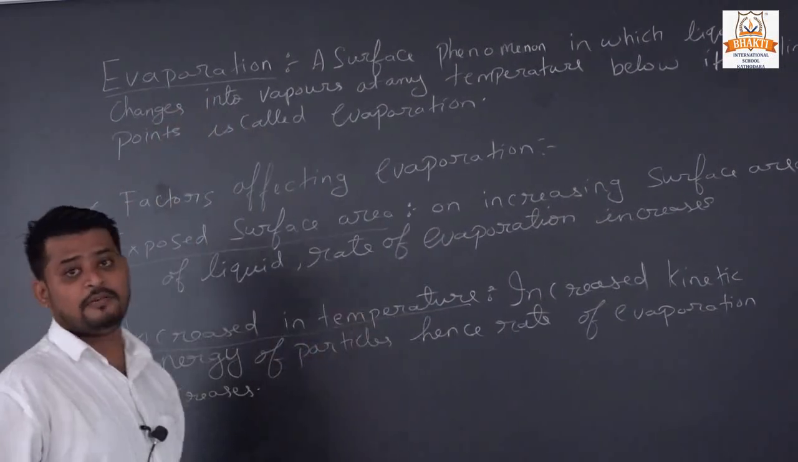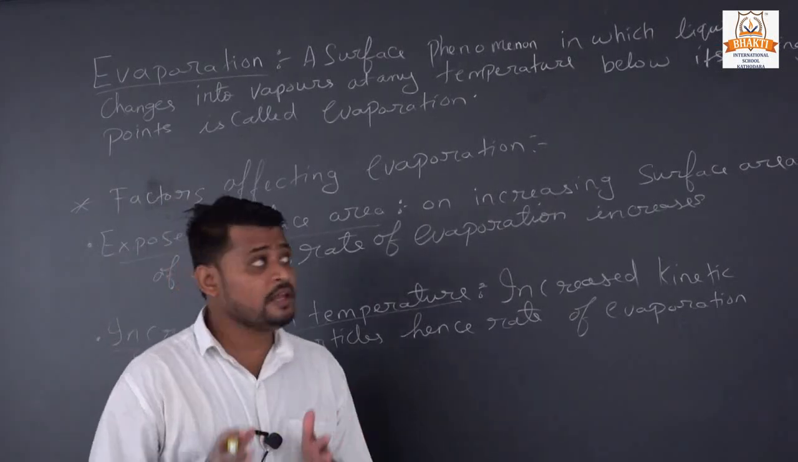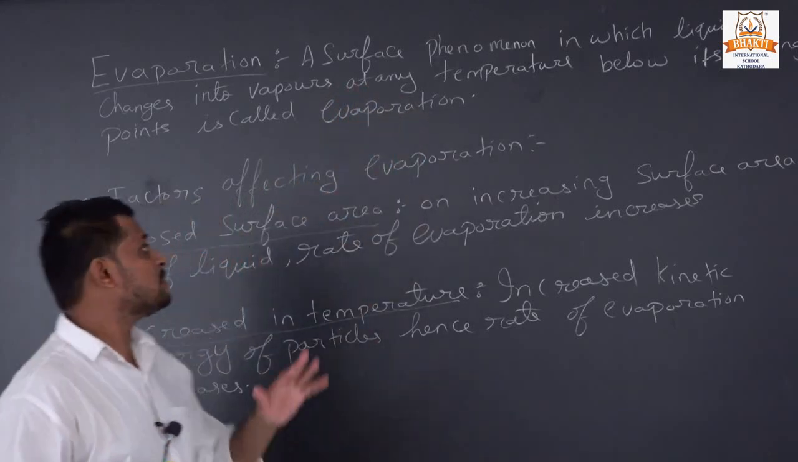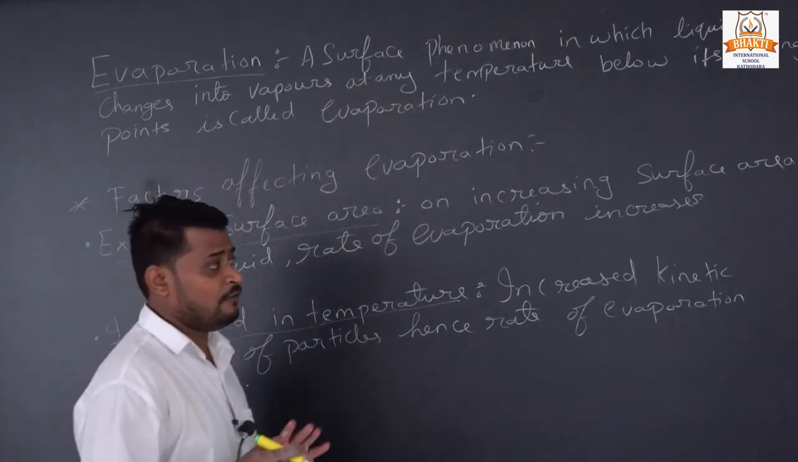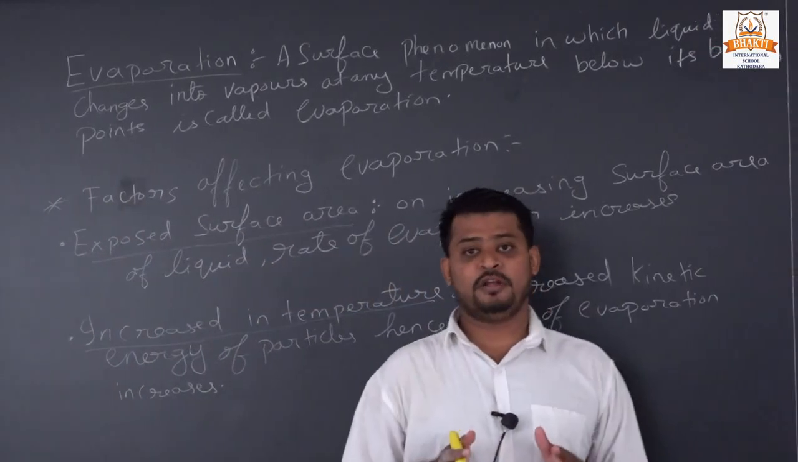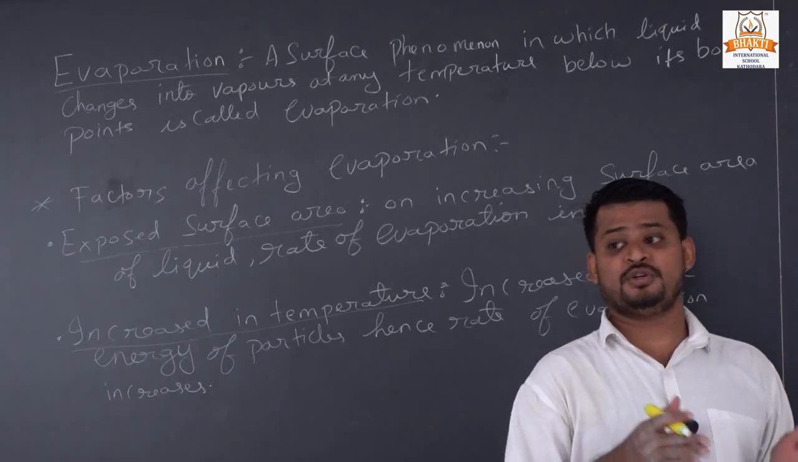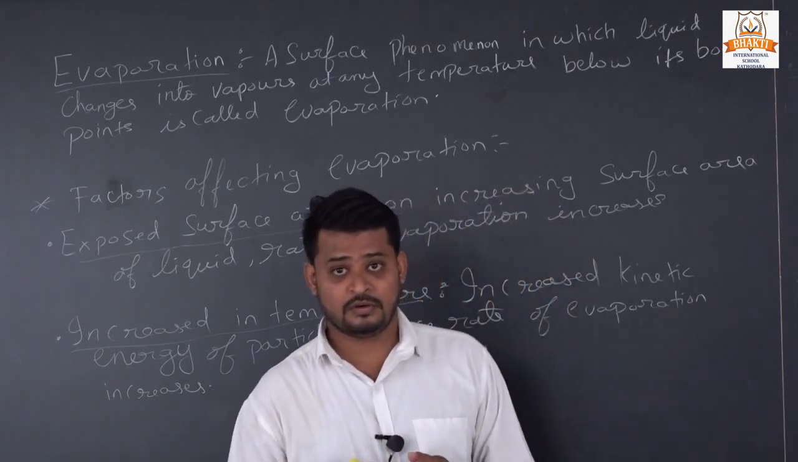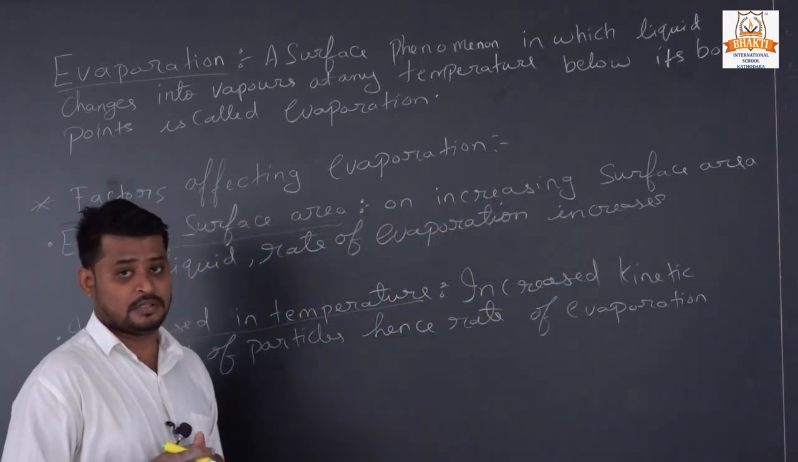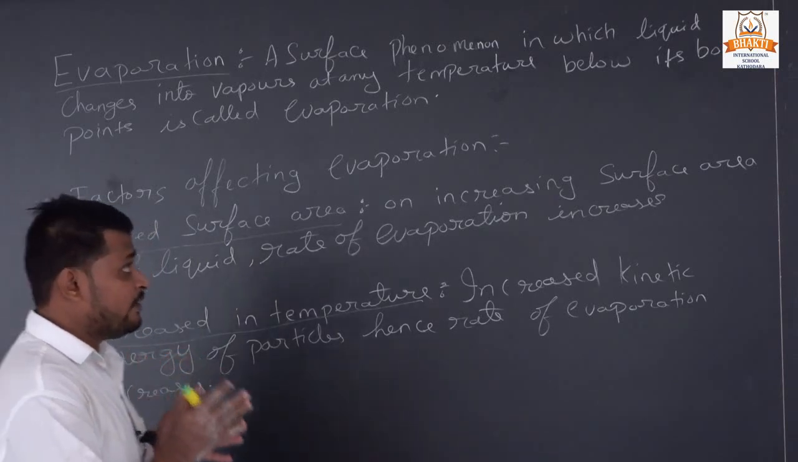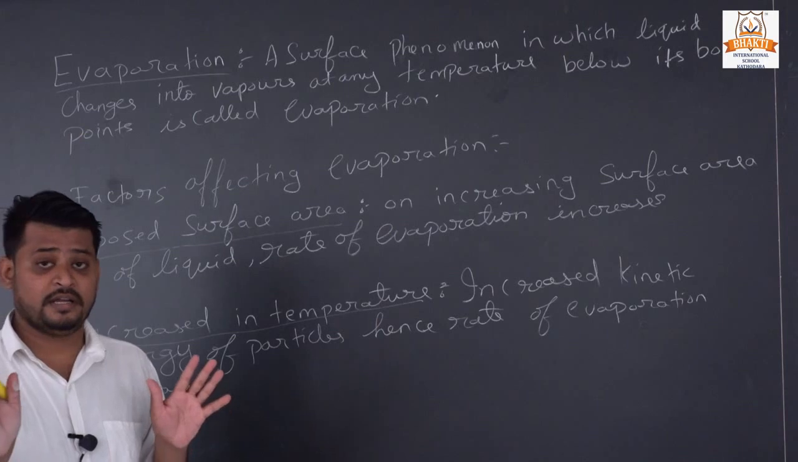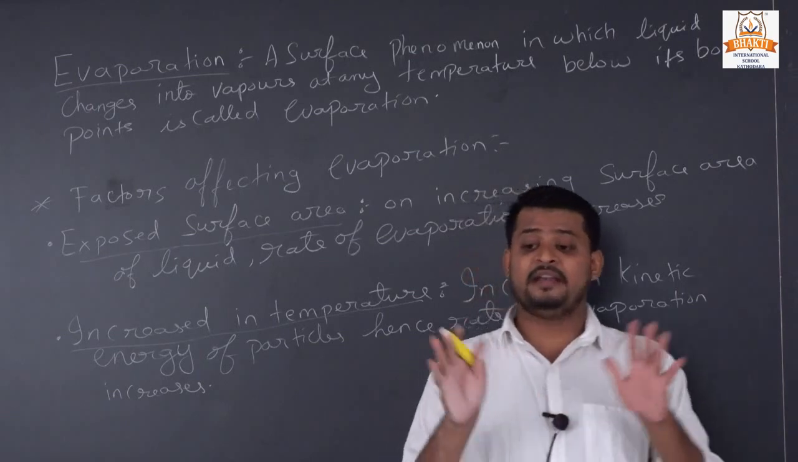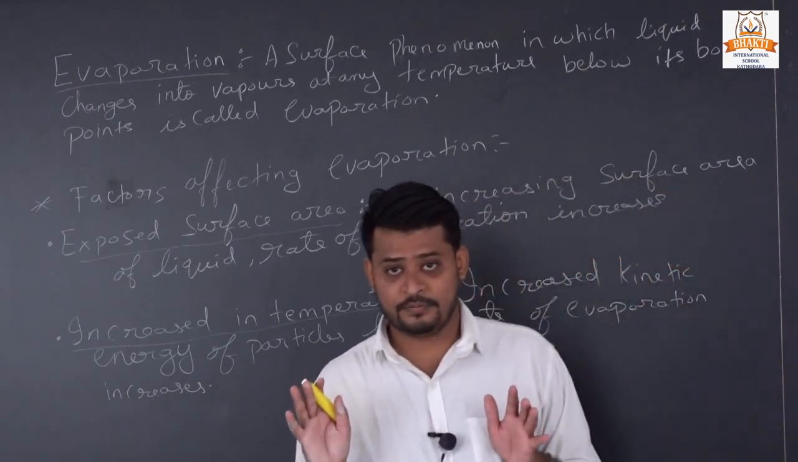What is evaporation? Evaporation is a surface phenomenon in which liquid changes into vapor at any temperature below its boiling point. We already studied boiling point. What is boiling point? At the boiling point, liquid changes into vapor at a certain temperature, at 100 degrees Celsius. But in evaporation, liquid changes into vapor at any temperature. It is not a specific temperature. At 100 degrees Celsius it will convert into vapor, but in evaporation liquid changes into vapor at any temperature.